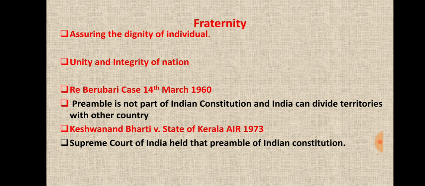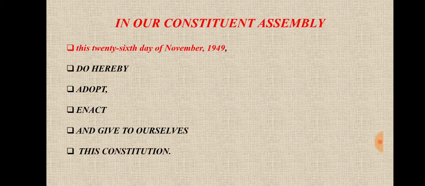But this stance of the Supreme Court changed in 1973, after 13 years, when the Supreme Court of India held that the preamble of the Indian Constitution is an integral part of the Indian Constitution, an inseparable part. And that's why we must understand the concept of the preamble. The preamble is very important in the interpretation of the provisions of the Constitution.